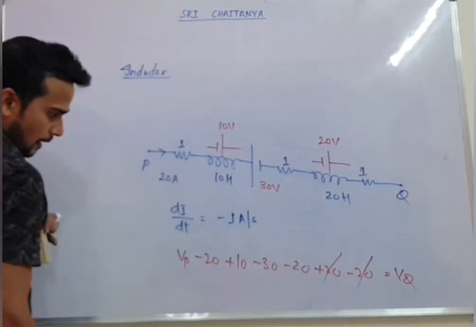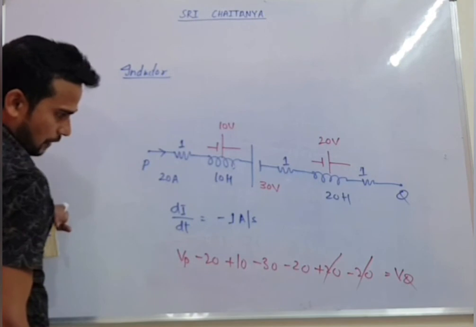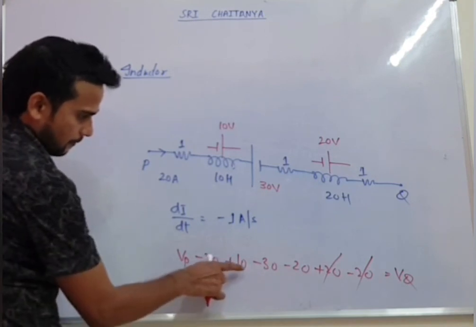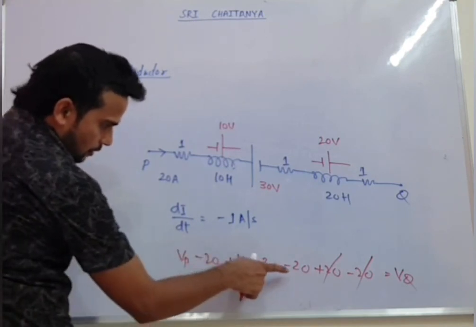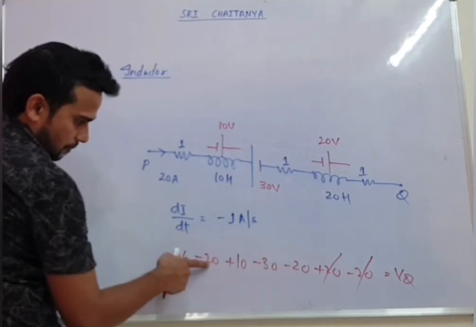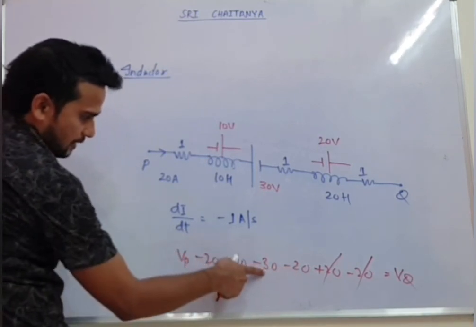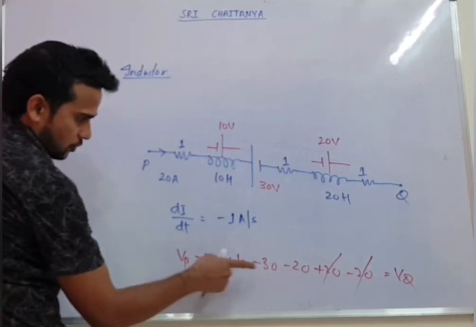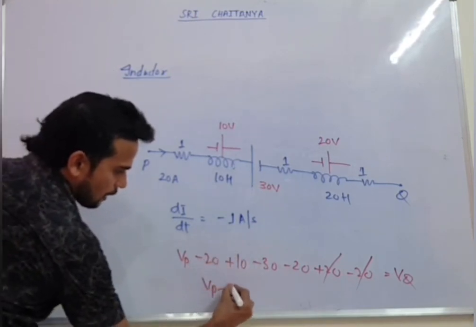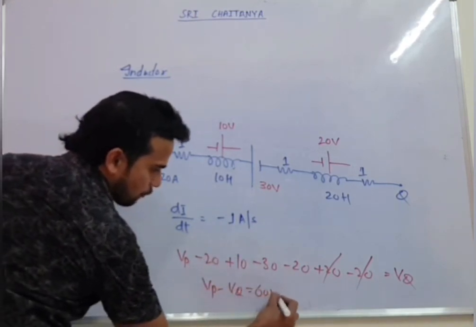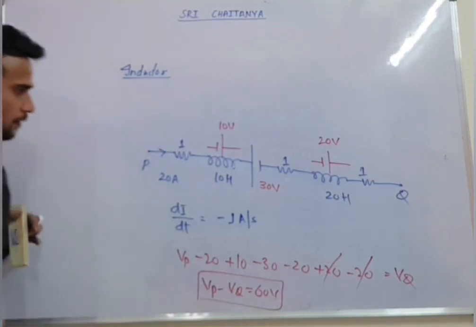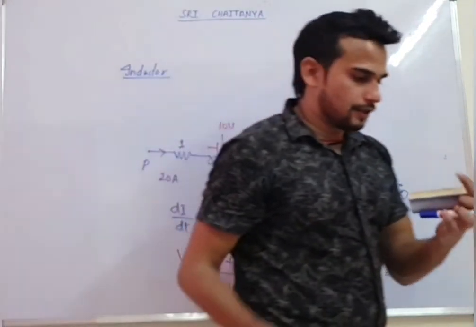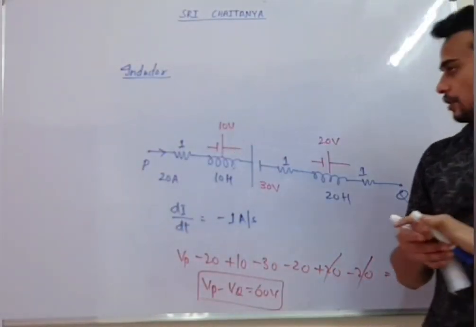And how much will you get? So this will give you minus 20, minus 20, minus 40, minus 70, plus 10, minus 60. So Vp minus Vq will give you plus 60 volt. I think everyone understood how to deal with questions based on inductor.